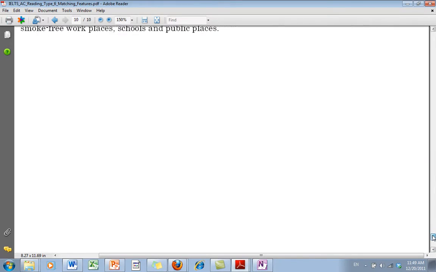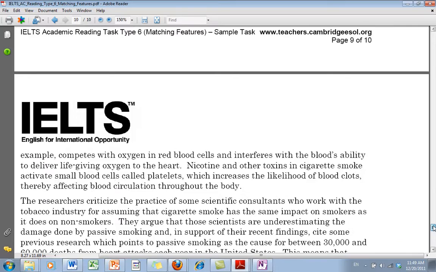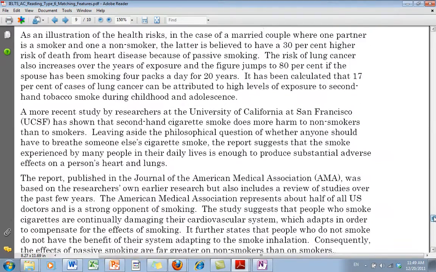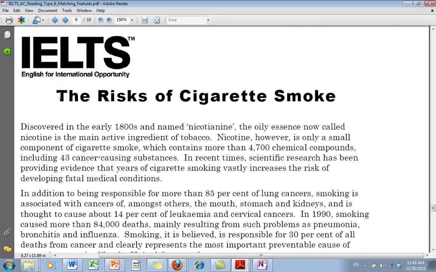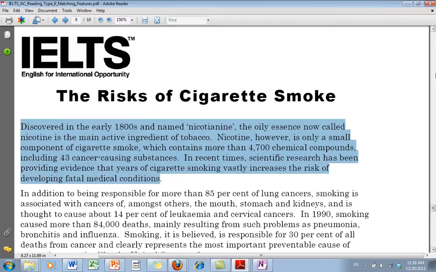That's very important. So I've gotten an overview of the article by looking at the topic sentences, by looking at the title, and by reading the introduction. I have a good feeling for the article, which means that when I look at a question, I will have a better idea of where to find the answer.